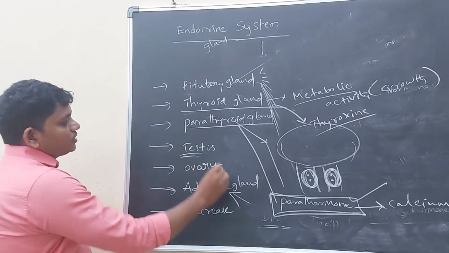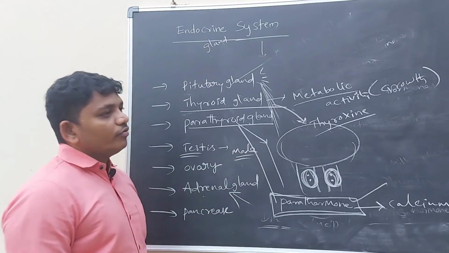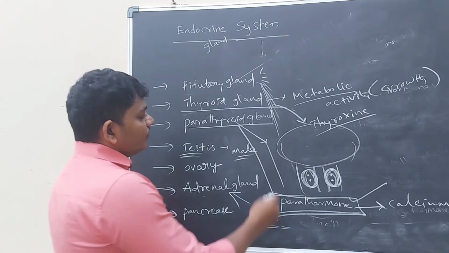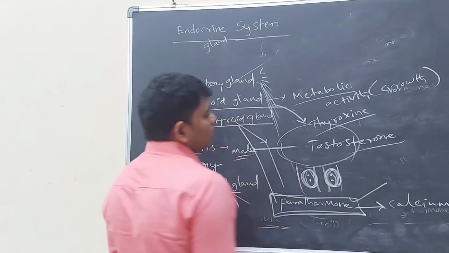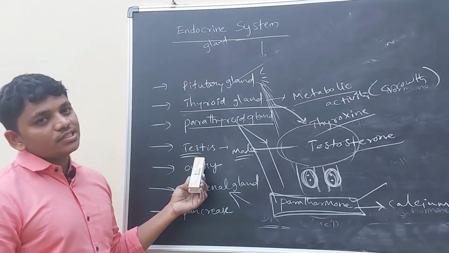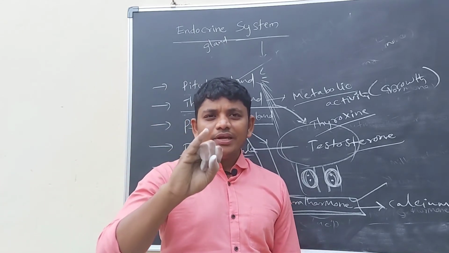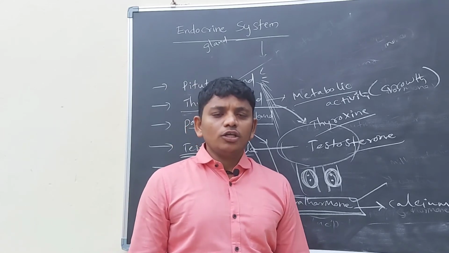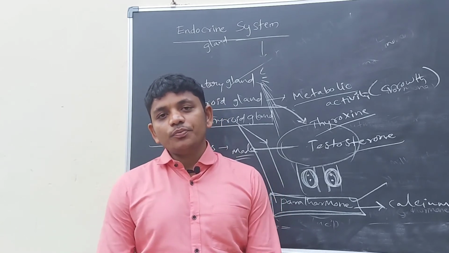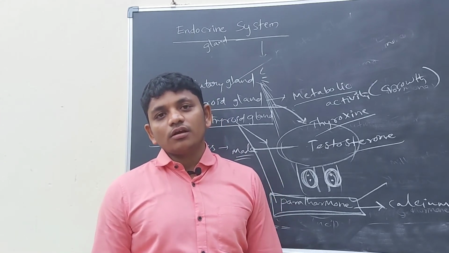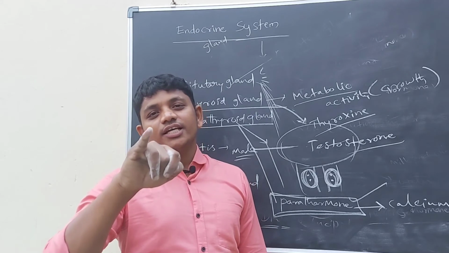Next one, testes. Testes are the sexual parts of the male. From the testes a hormone is coming that is called testosterone. This is a hormone coming from the testes of the male, which is helping in development of both primary and secondary sexual characters of the human body. For example, primary sexual characters are the sexual parts appearing outside, which means the penis. It is helping in growing the size of the penis.